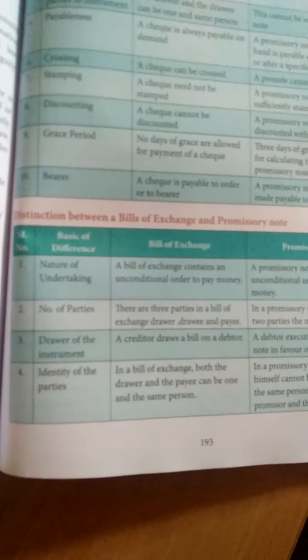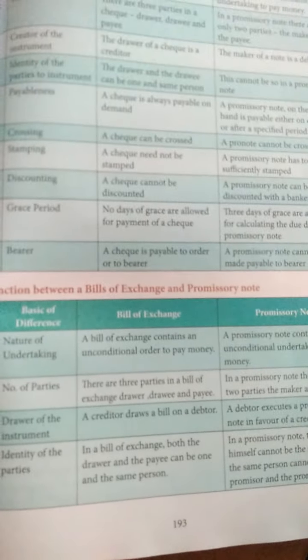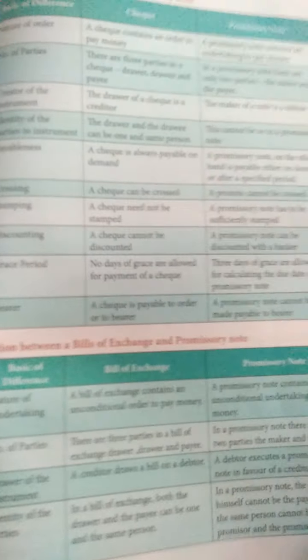In a bill of exchange the drawer and payee can be the same person, but in a promissory note the maker and payee cannot be the same person. The liability of the drawer of a bill is secondary, but the liability of the maker of the promissory note is primary. The time bill must be accepted, but no acceptance is necessary in case of a promissory note.